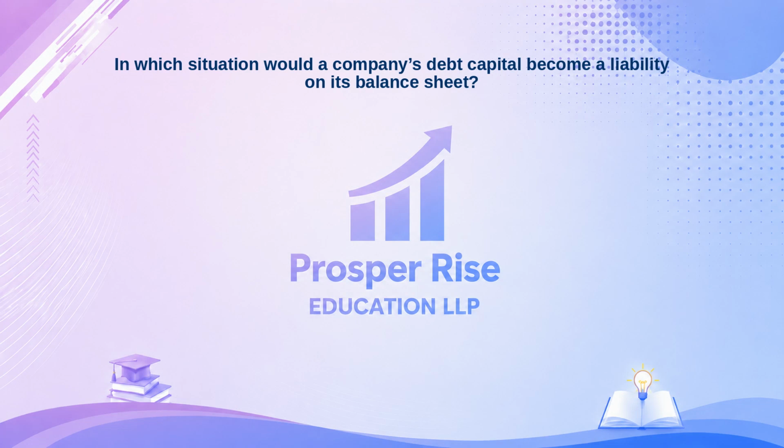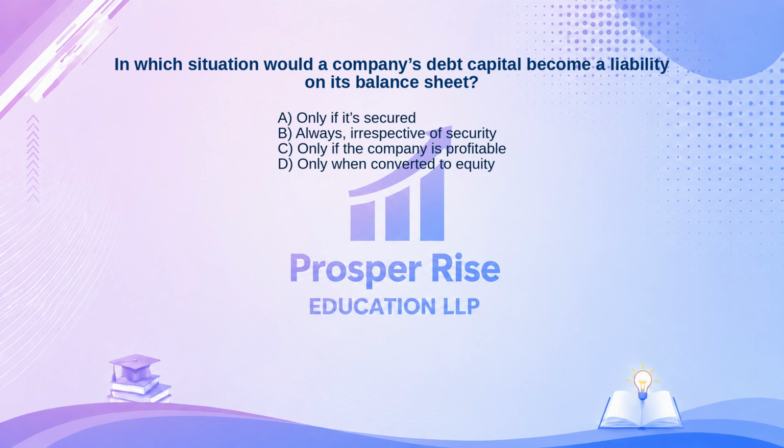In which situation would a company's debt capital become a liability on its balance sheet? Here are your options. A. Only if it's secured. B. Always, irrespective of security. C. Only if the company is profitable. Or D. Only when converted to equity. Take a moment to pause the video and decide.